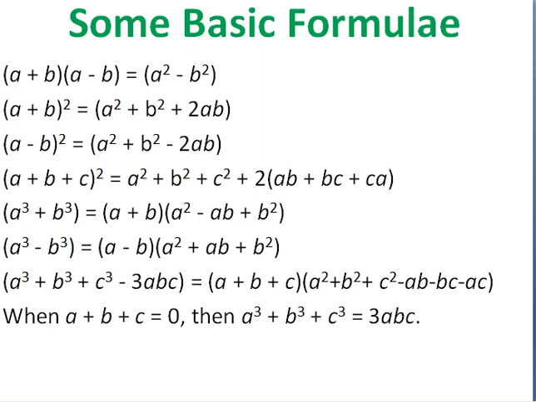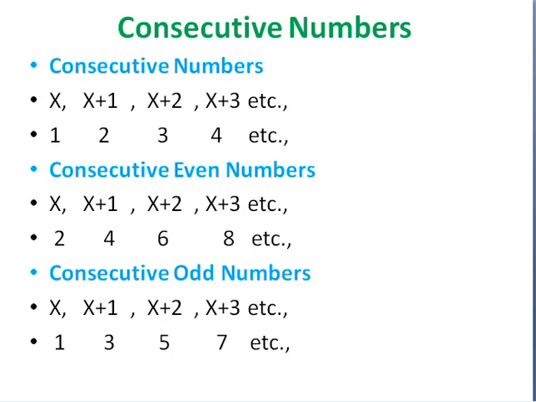We call it having them at your fingertips. You should have these formulas for doing problems in aptitude. And consecutive numbers, this you should know. What is a consecutive number? In doing problems, when you get numbers like this, the method for consecutive numbers is x, x plus 1, x plus 2, x plus 3. But you also have consecutive odd numbers and even numbers. When it starts with 2, then x is 2, x plus 1 is 4, x plus 2 is 6 and x plus 3 is 8.